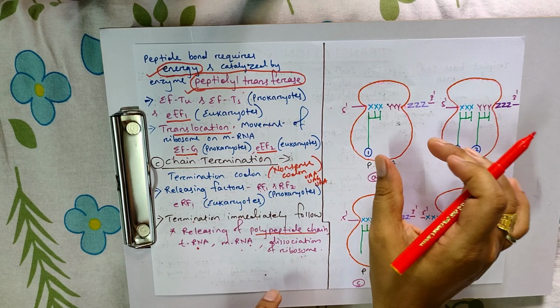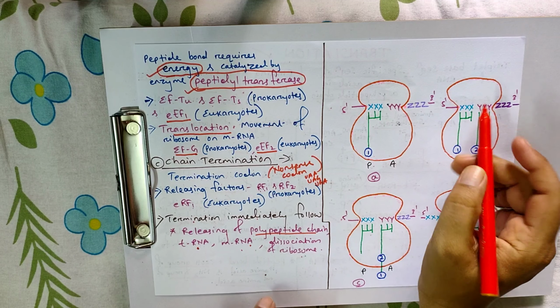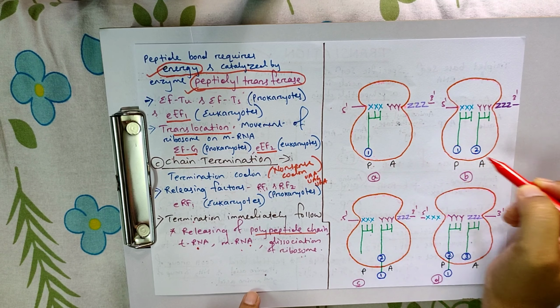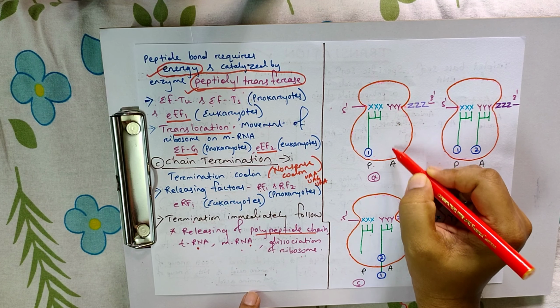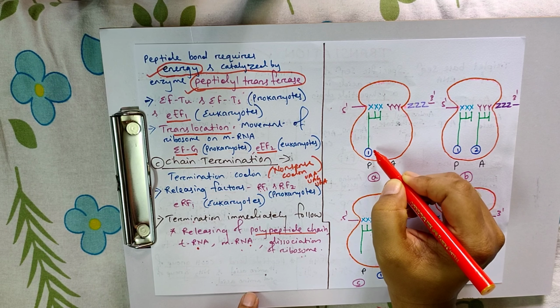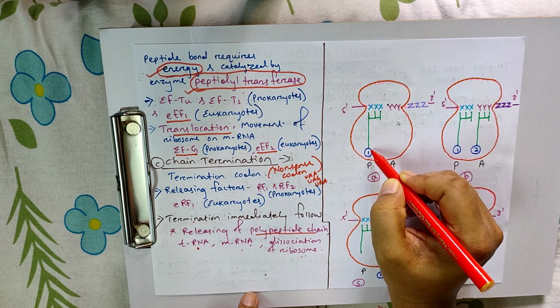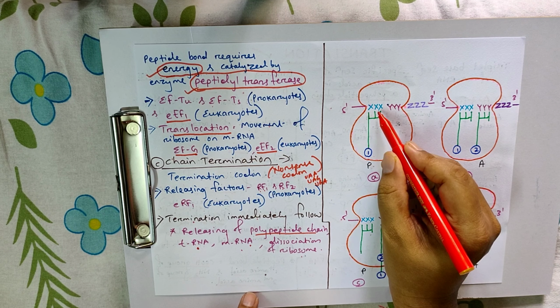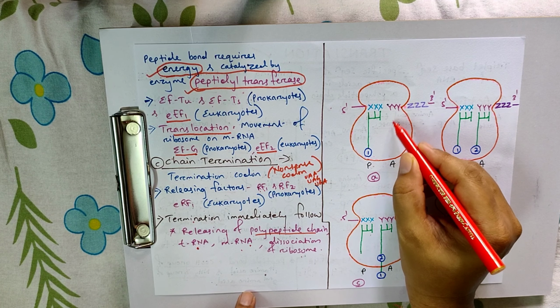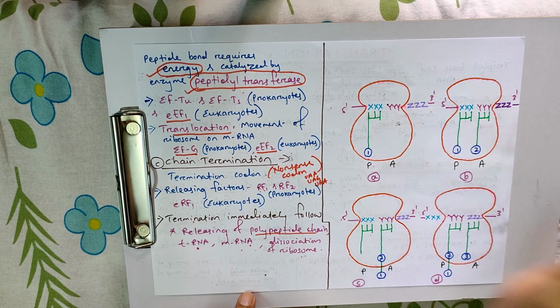In the next step, the ribosome movement takes place. This is the P site, this is the A site. The P site has the tRNA with the initiation codon on the mRNA, and the A site is vacant.